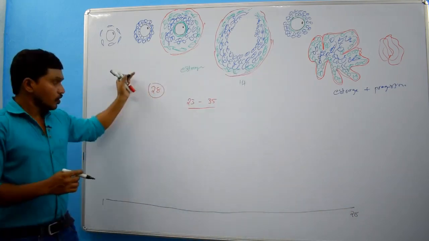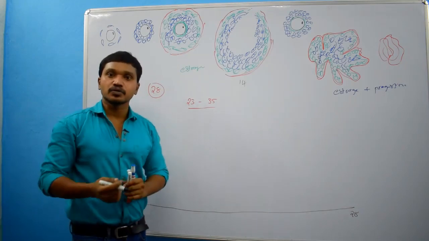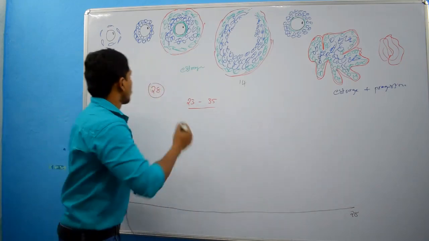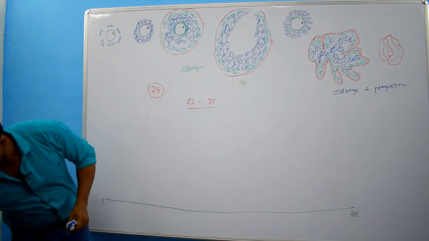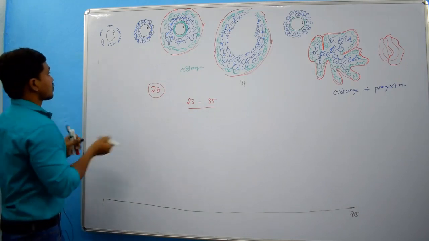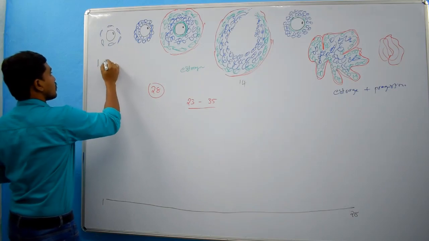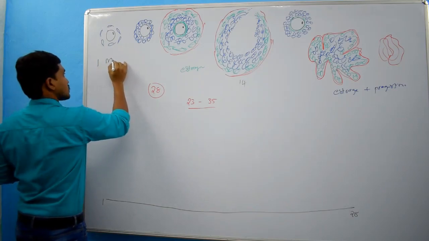Clear? The menstrual cycle is divided into 3 phases. Phase 1, menstrual phase.